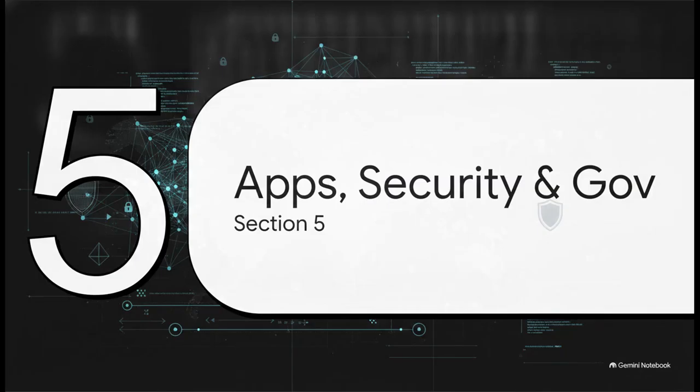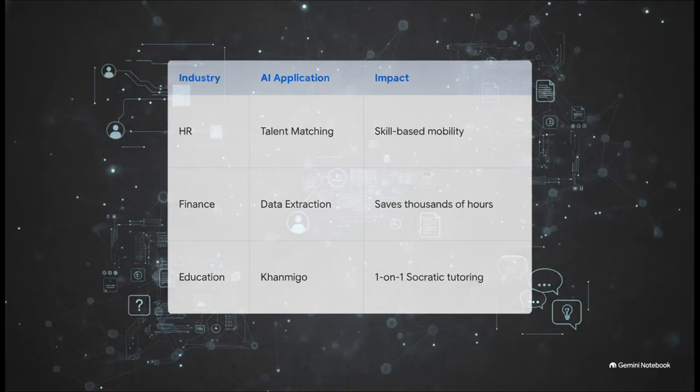Let's zoom out a bit for Section 5, applications, security, and governance. These agentic and RAG architectures aren't just theory. They're actively reshaping industries today. In HR, we're seeing AI applied to internal talent mobility. It's matching current employees to open roles based on pure skill data, rather than arbitrary job titles. In finance, AI is reliably extracting unstructured data from wildly complex invoices and contracts, saving literally thousands of human hours.